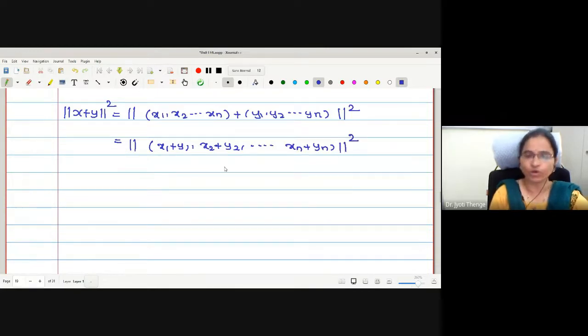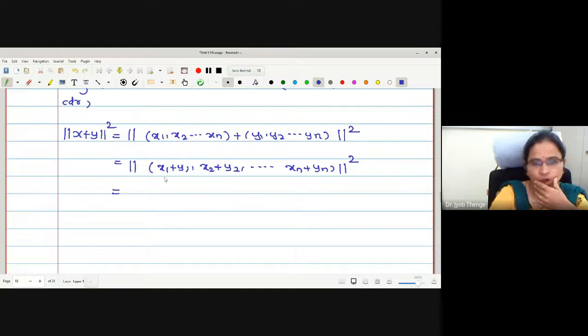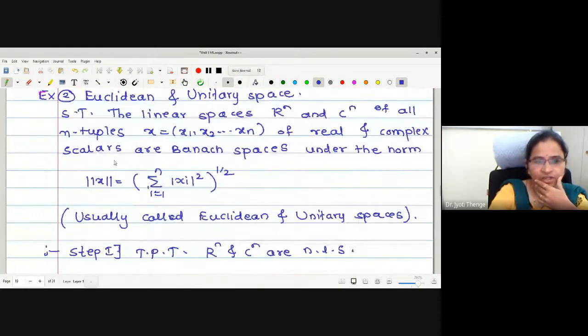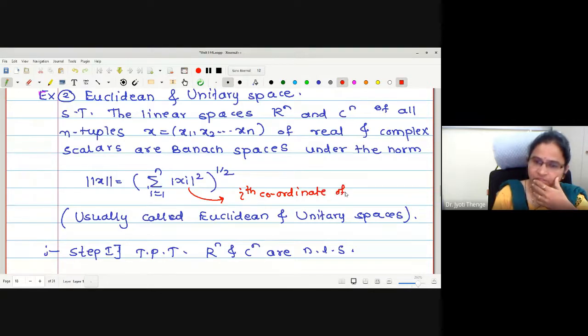Then how will you find out the norm of this n-tuple vector? Can anyone tell me how to find the norm of this n-tuple vector? If it is x, we have written xi. What is xi? Xi is the ith coordinate of x.